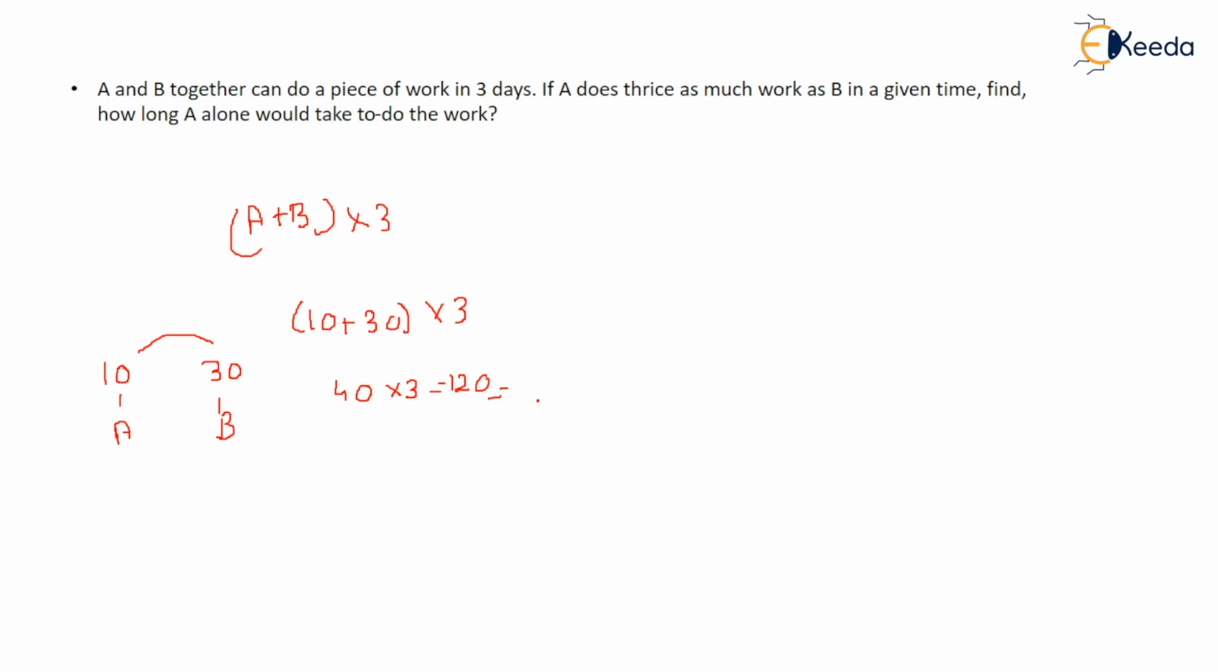Now, what is asked in the question? In how many days can A alone write those pages, or complete the work? So, 120 pages A has to write. A can write 10 pages in a day. So, 120 divided by 10 comes out to be the number of days, that is 12 days. So, A will take 12 days to write that many pages.